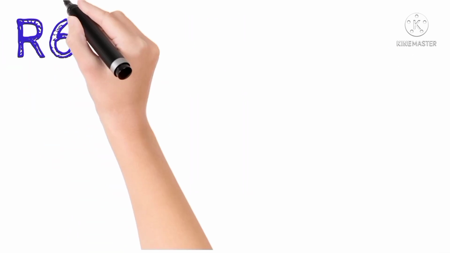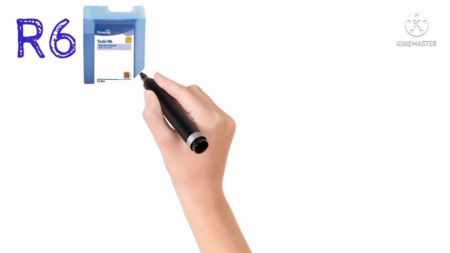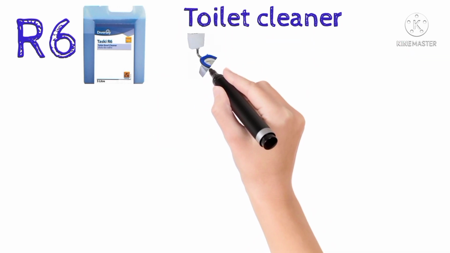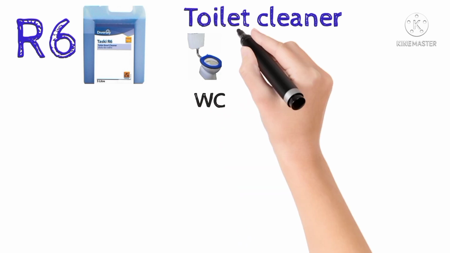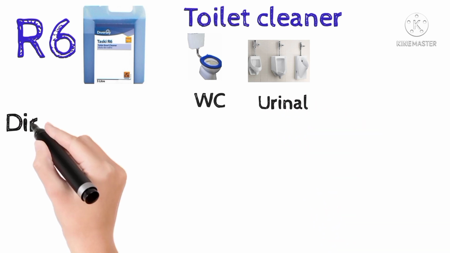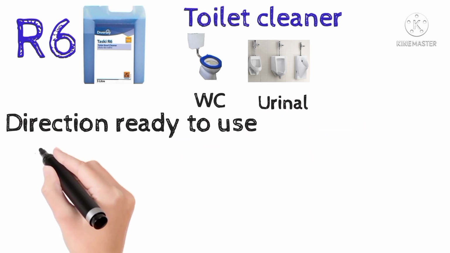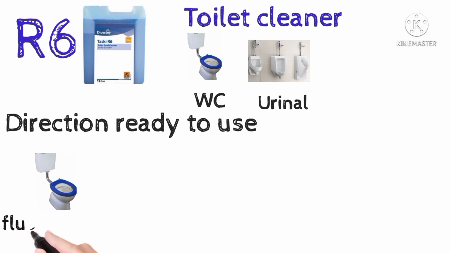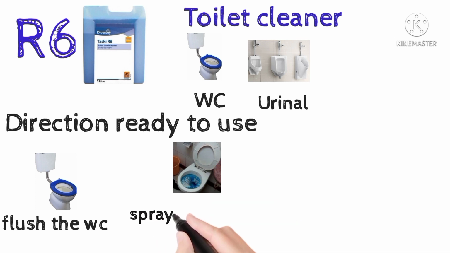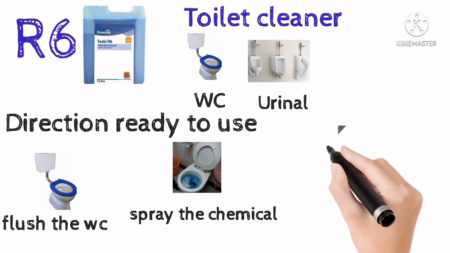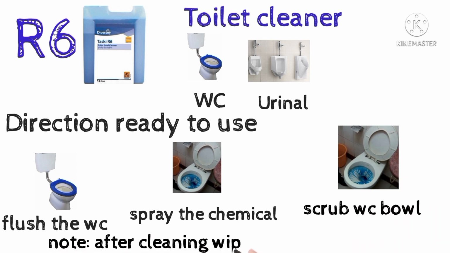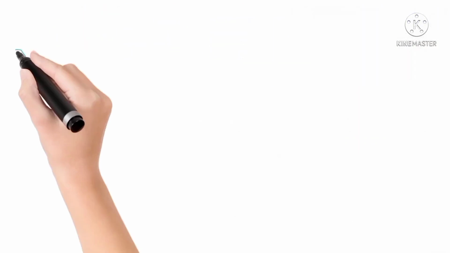R6 is also an important chemical for housekeeping. It is used in regular cleaning and deep cleaning in WC areas and urinal areas. Housekeeping departments use this chemical on a regular basis. Directions are ready to use. How to use: flush the WC, apply the chemical corner to corner, then scrub the whole WC part and wash it. Note: after cleaning, wipe with a duster properly.